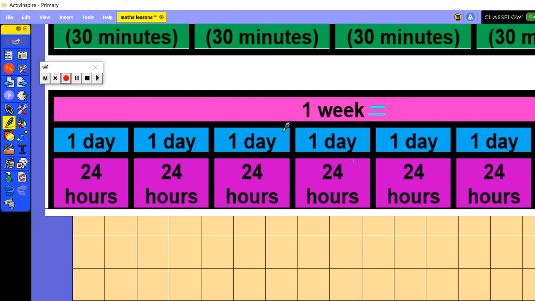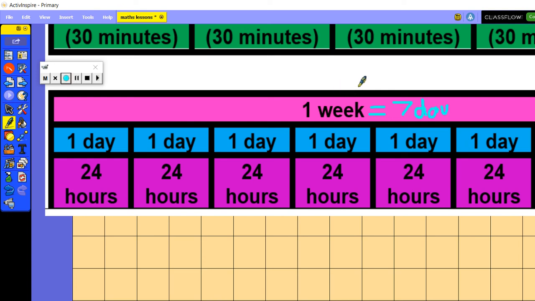Well, you can find out this information by counting along here. So let's count the days and see how many days is 1 week. So 1, 2, 3, 4, 5, 6, 7. So 1 week is a total of 7 days.